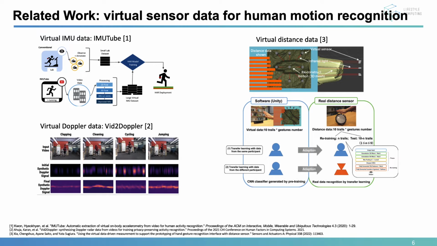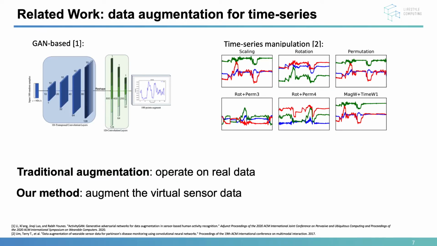For time series data augmentation, the traditional method uses the generative adversarial network, the GAN model, to produce the sensor data. Other types of work directly operate on the signal, such as scaling, rotating, and so on. While the existing methods work on the real data, our proposed method focuses on augmenting the virtual sensor data directly.